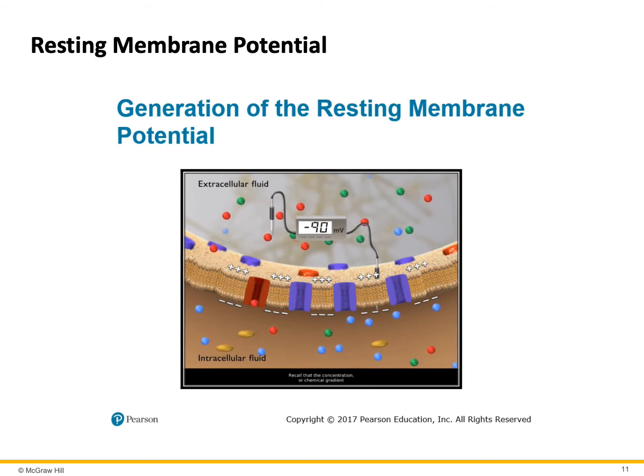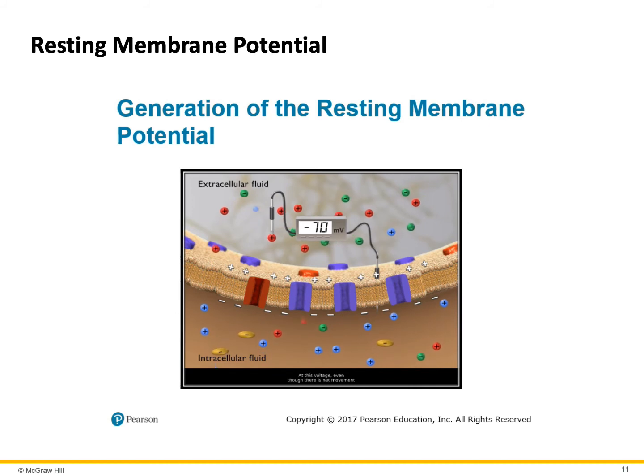Recall that the concentration or chemical gradient for sodium drives it into the cell. In addition, the negative membrane potential creates an electrical gradient that also drives positively charged sodium into the cell. The combined electrochemical gradient for sodium is therefore large and directed inward. The entry of positively charged sodium ions makes the membrane potential less negative, but because sodium permeability is low, the effect is small. In a real cell, the membrane potential eventually stabilizes to about -70 millivolts, which is the resting membrane potential of a typical neuron.